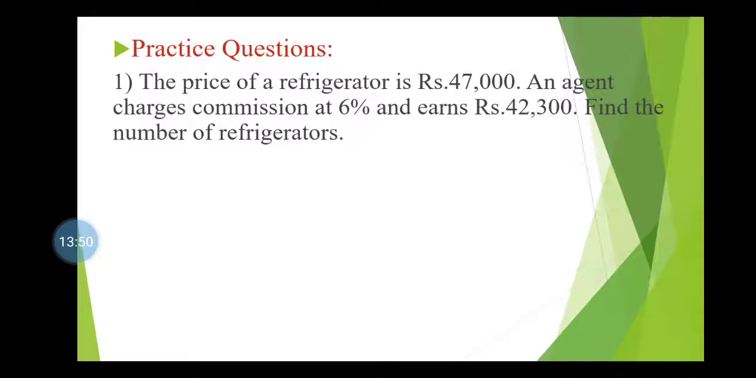The first is, the price of a refrigerator is rupees 47,000 and the agent charges commission at 6% and earns rupees 42,300. Find the number of refrigerators. Listen students, here also the commission amount, the price of one refrigerator and the rate of commission are given, and you have to find the number of refrigerators. Okay.